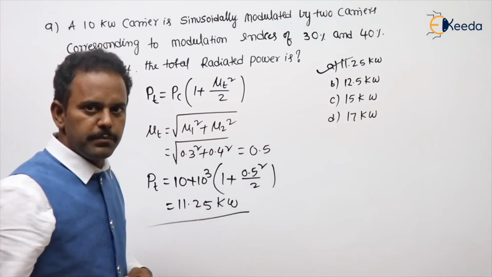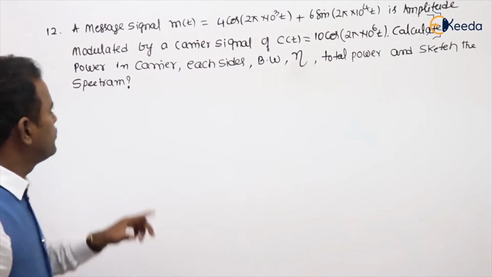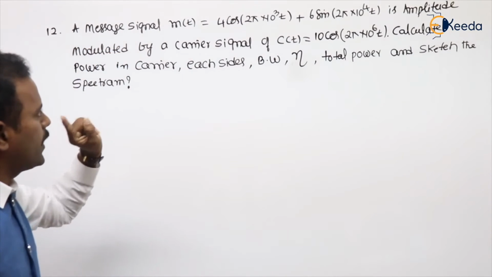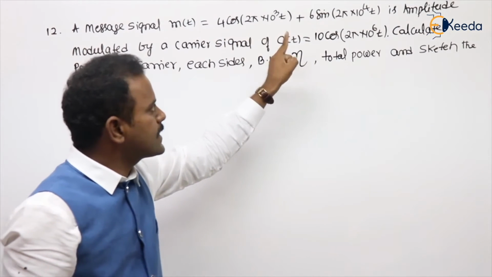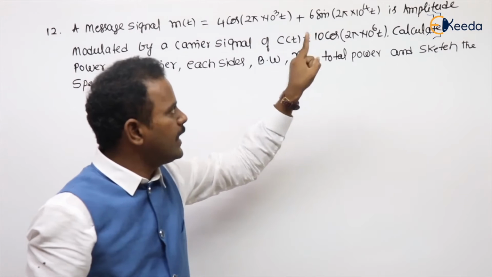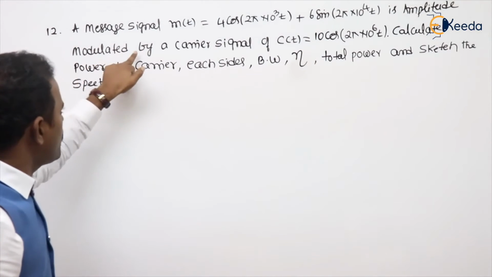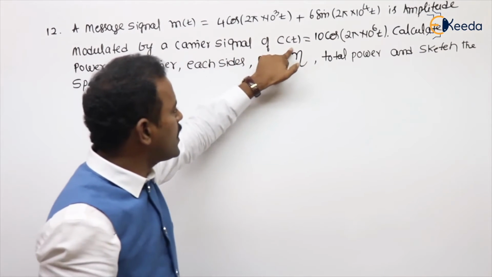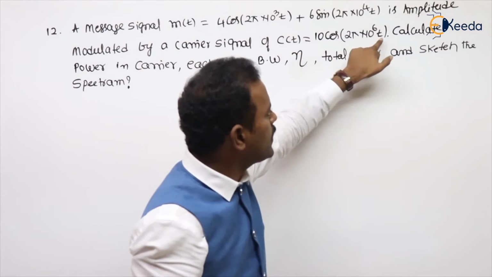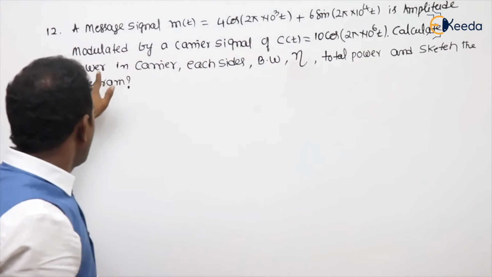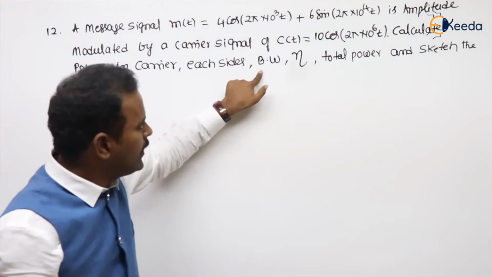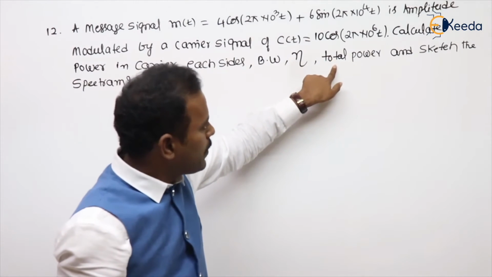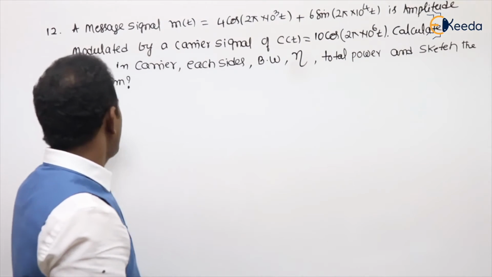It's an ESE problem. See the problem. A message signal m of t equal to 4 cos 2 pi into 10 cube t plus 6 sin 2 pi into 10 power 4 t is amplitude modulated by a carrier signal c of t equal to 10 cos 2 pi into 10 power 6 t. Calculate power in carrier, in each sideband, bandwidth, efficiency, total power and sketch the spectrum.